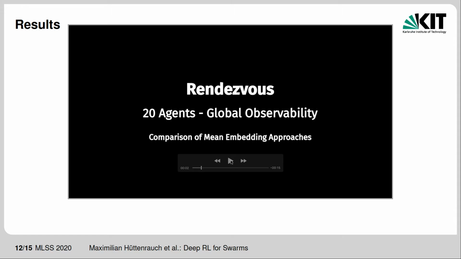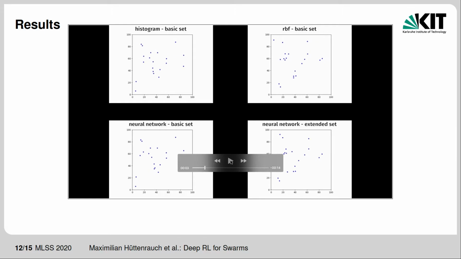We first look at a comparison of different mean embeddings on the rendezvous task with 20 agents. The experiments consist of the same initial swarm configuration, but policies are learned using different mean embeddings. The basic set describes observations of distance and bearing to other agents.